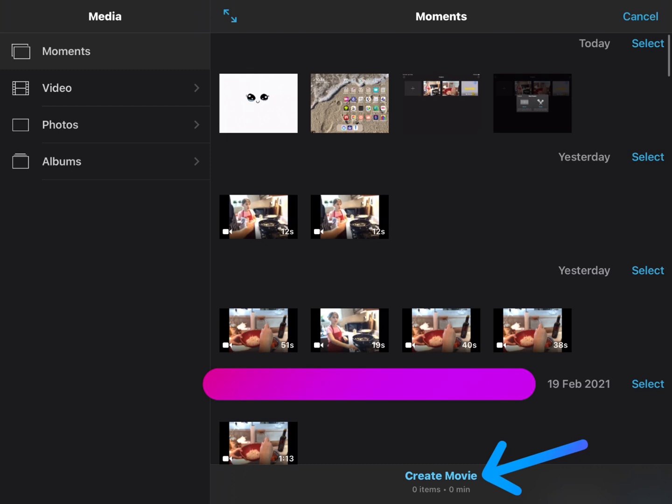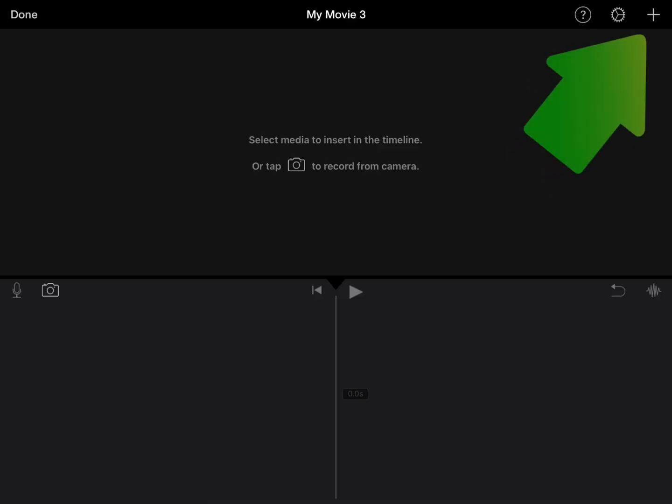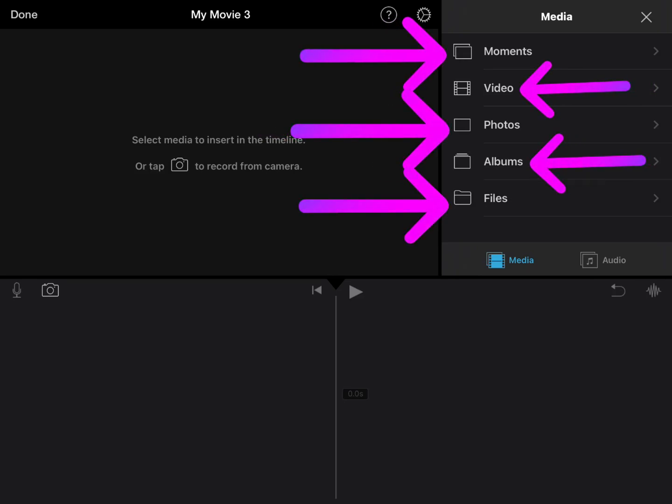You can either click your photos or videos, or you can just click Create Movie. I just clicked Create Movie. On this page, you can click the plus sign in the top right corner. Now, you can either click Moments, Video, Photos, Albums, or File.